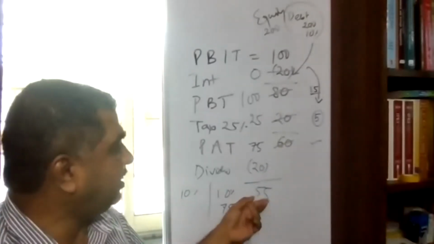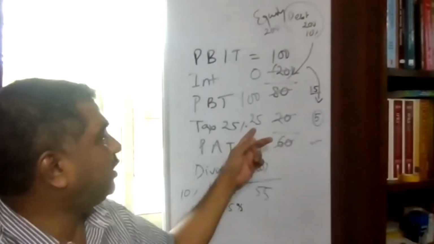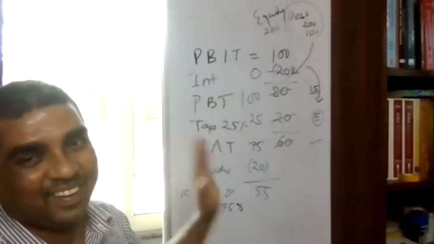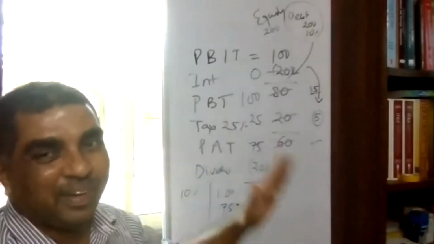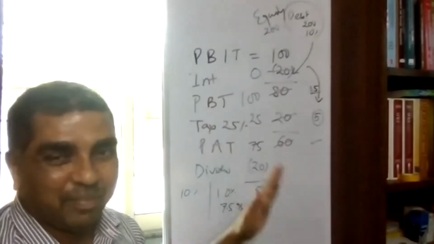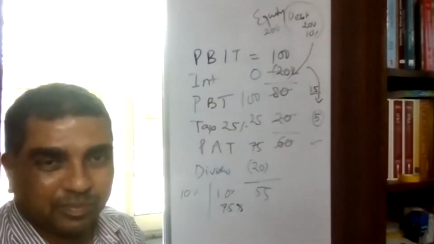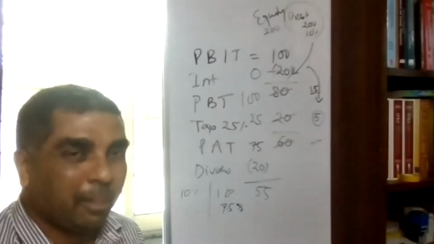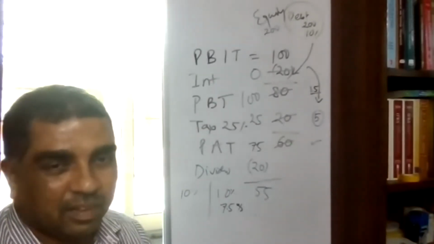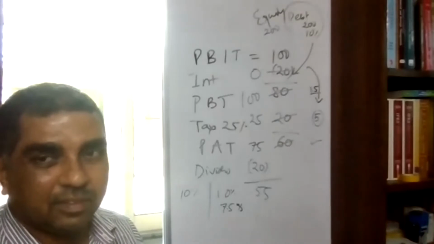Here, why is it less by 5 rupees? Because 5 rupees extra is going to the government as tax. The government is getting 5 rupees. Are you getting it? Sir, yes.